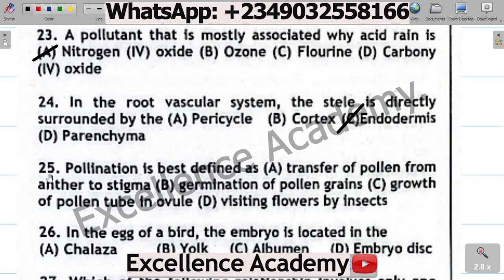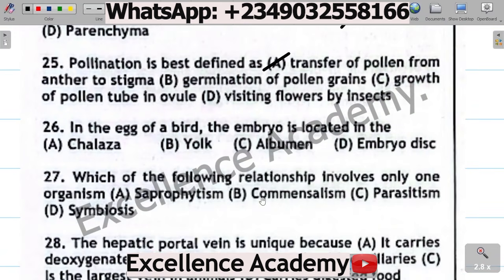Endodermis. Question 25. Pollination is best defined as A. Transfer of pollen grains from anther to stigma, B. Germination of pollen grains, C. Growth of pollen tube in ovule, D. Visiting flowers by insects. The correct option is A. The transfer of pollen grains from anther to stigma.